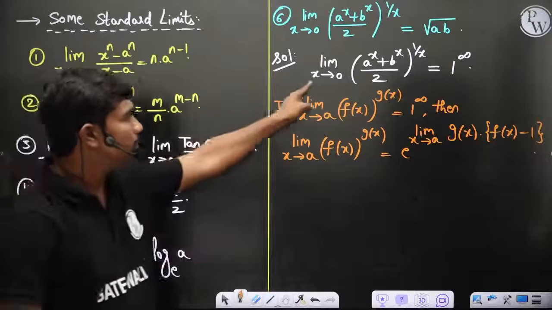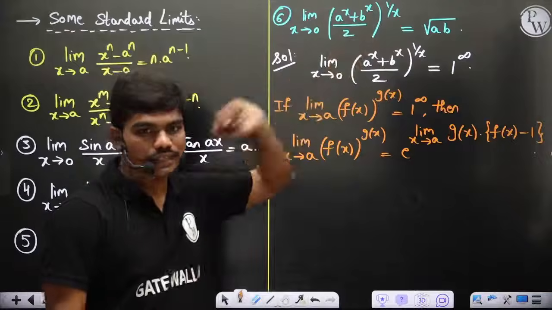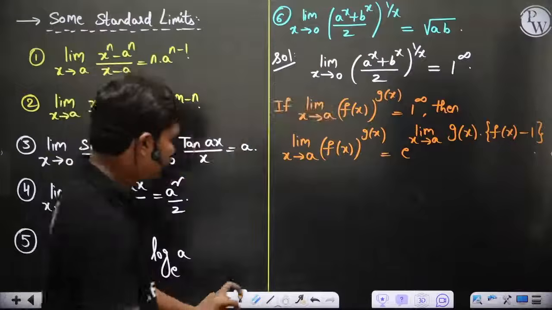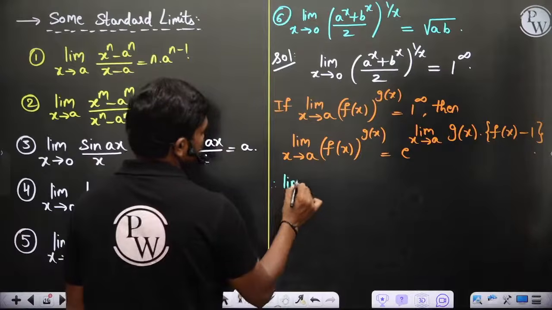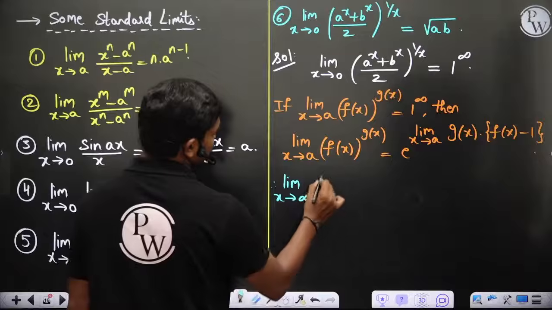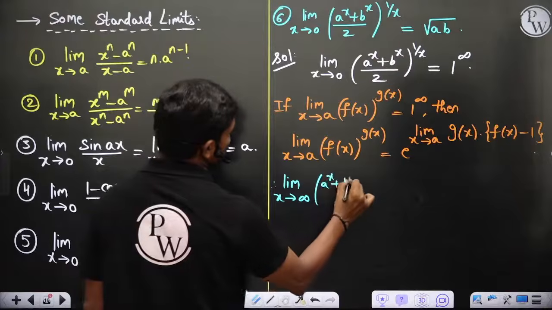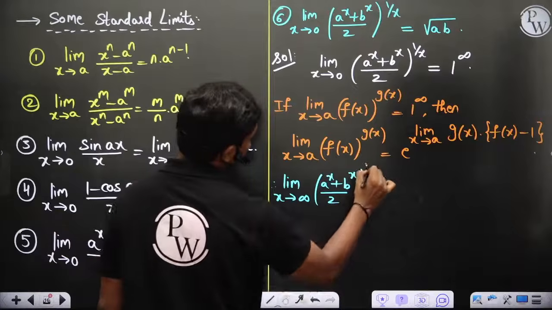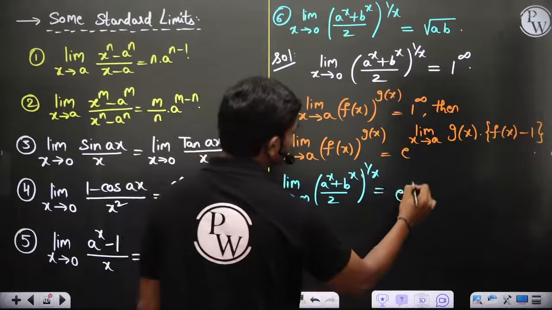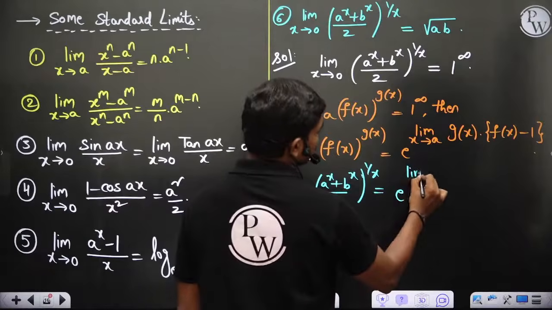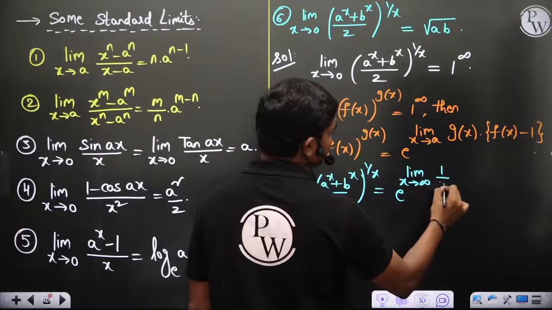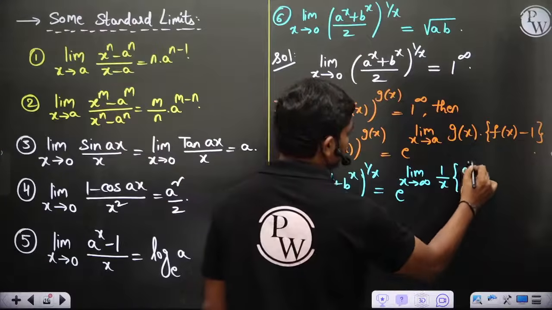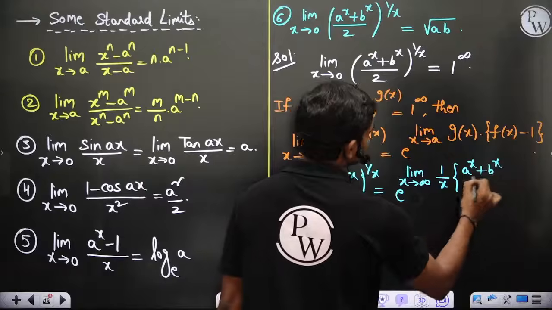Since if you put x equal to 0 this gives you the form 1 power infinity, you can apply this and work it out. Therefore, the limit of ((a power x plus b power x) by 2) whole power 1 by x is equal to e to the power of the limit of g of x into (f of x minus 1). So what is g of x? Of course 1 by x, and f of x minus 1 is (a power x plus b power x) by 2 minus 1.